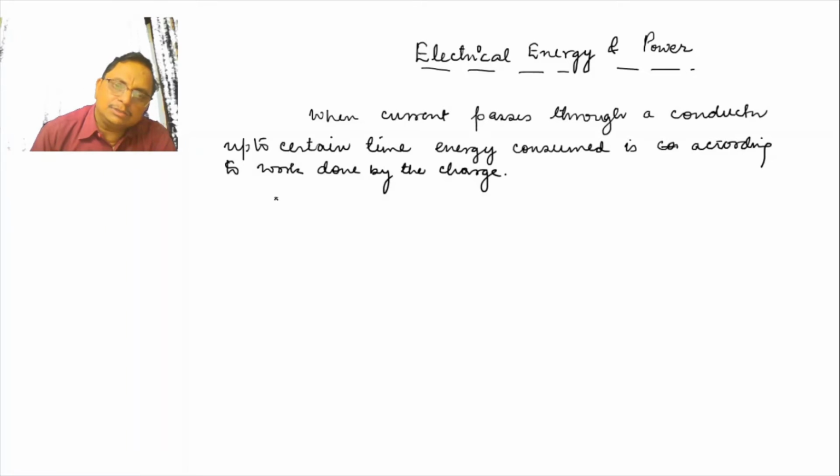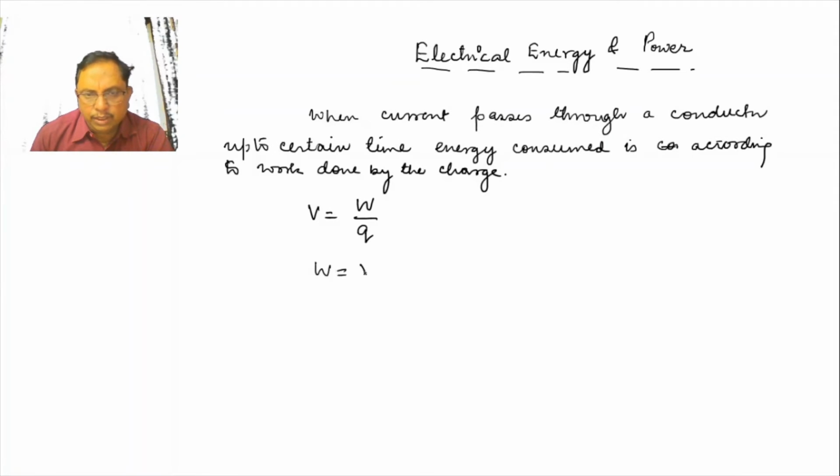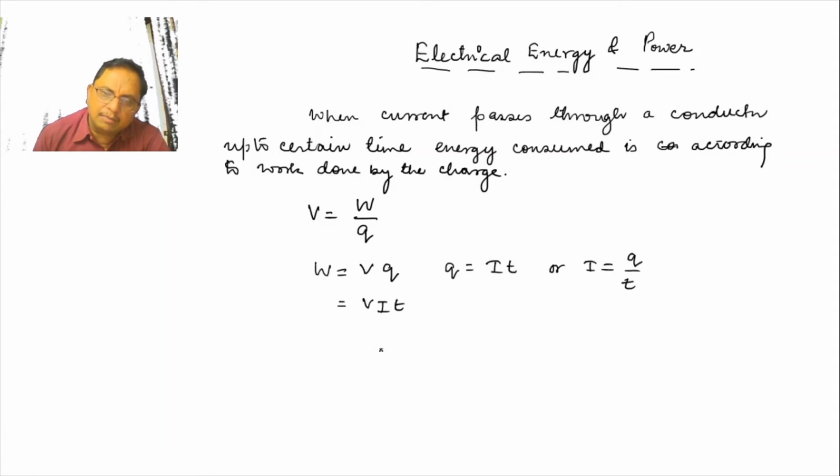Now you know that also, V is equal to W upon Q. So W is equal to V into Q. You also know that Q is equal to IT or I is equal to Q upon T. If you are putting this value here, you will get VIT, means up to T time current is passing, work done by the current will be VIT, and this is the electrical energy actually, is equal to VIT.